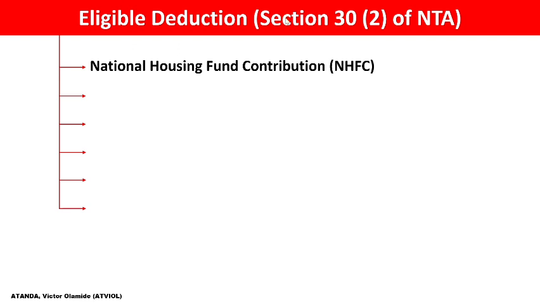The contribution to the NHF is 2.5% of the basic salary. It was initially mandated for persons in employment and the self-employed to contribute towards securing a good house to live in.